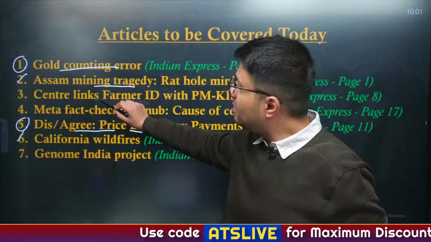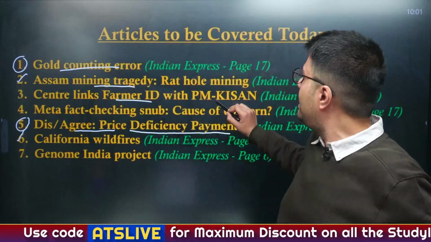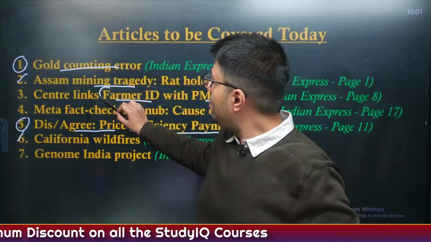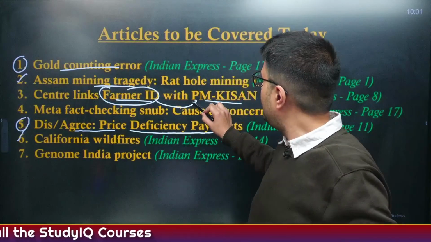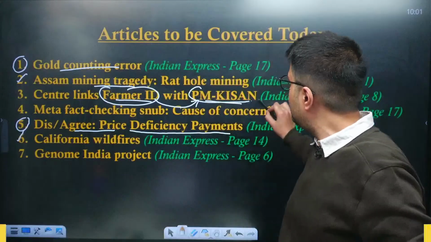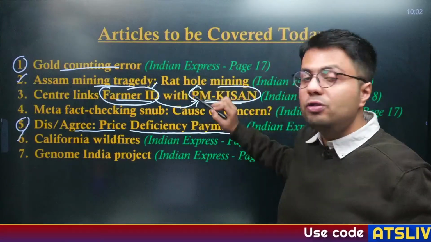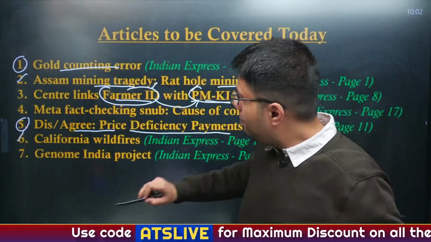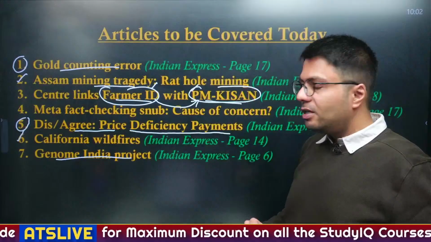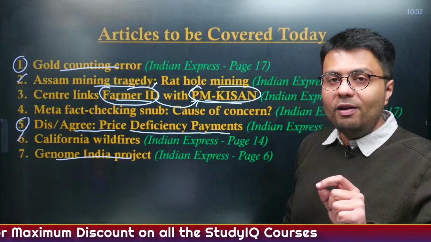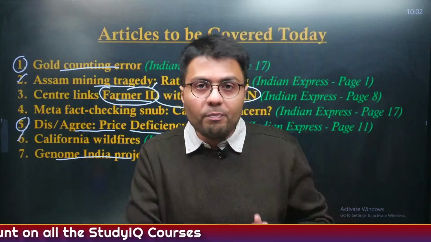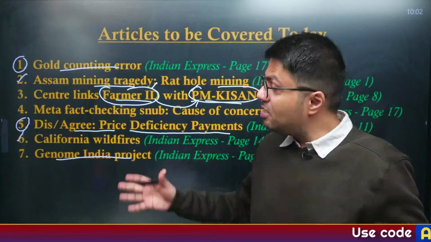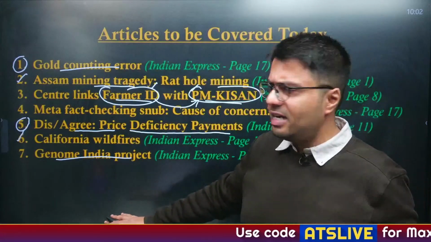So is the centre's decision to link Farmers ID with PM-Kisan Yojana. So we'll understand first of all what is the benefit of linking Farmers ID with that of PM-Kisan Yojana, in addition to understanding the various features of these 2 schemes respectively. Also important from our science and tech point of view is Genome India project, which is a project to identify the genetic traits of Indian population and how can it benefit India as far as science and technology research is concerned, which we'll try to understand in quite a great detail.